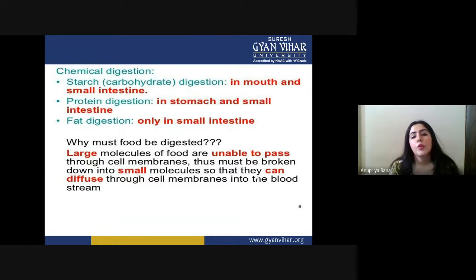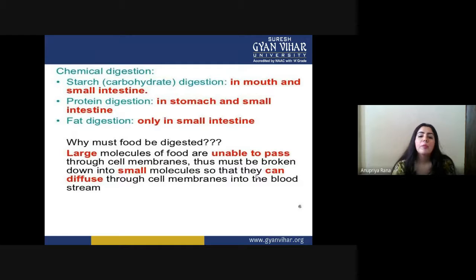Second, protein digestion can be done inside the stomach and small intestine. And fat digestion only happens inside the small intestine. So these are the three very important nutrients that the body utilizes in ATP or energy formation: starch, protein, and fat. And these are the locations in which they are digested.